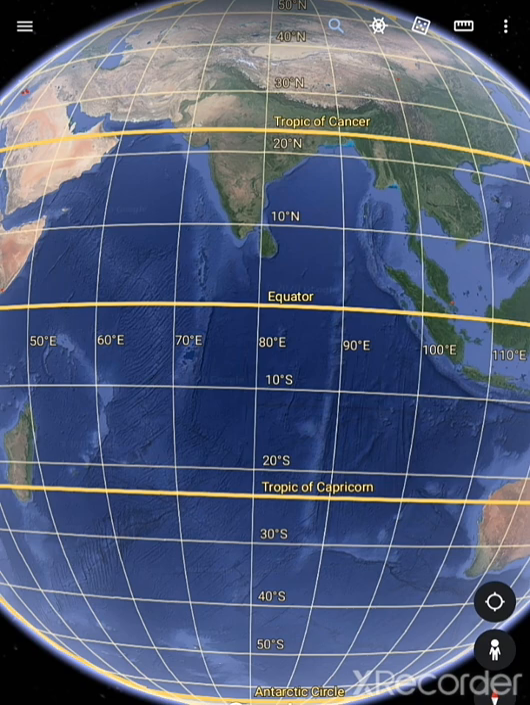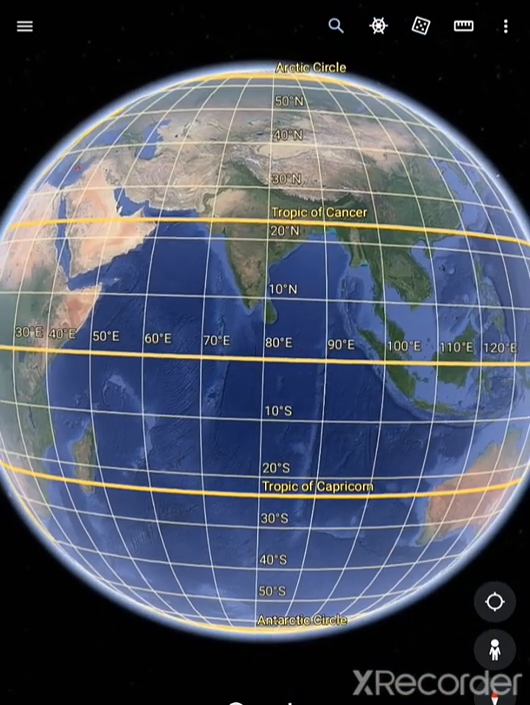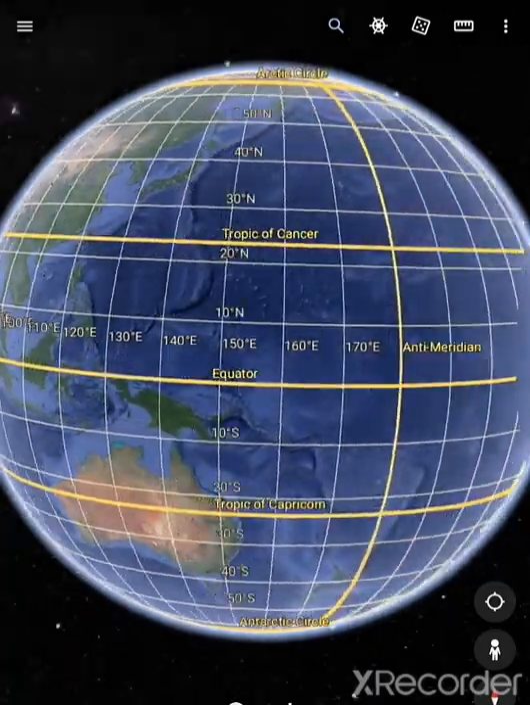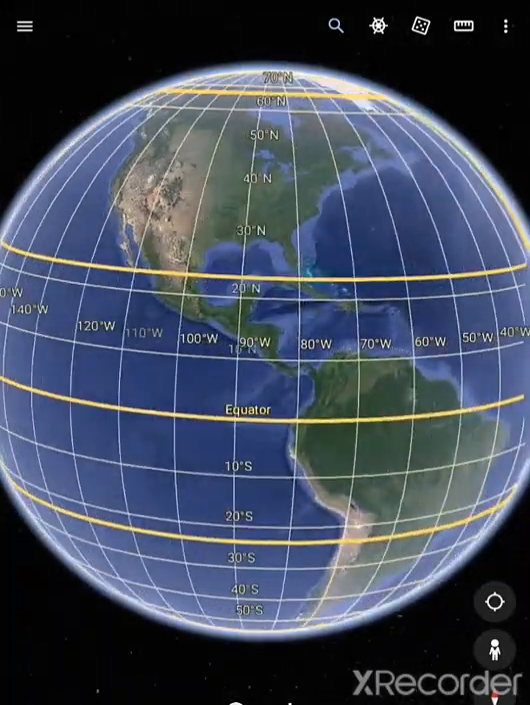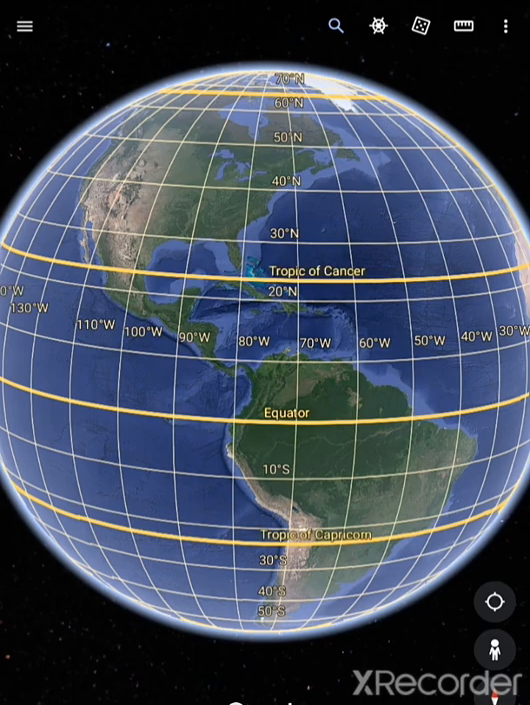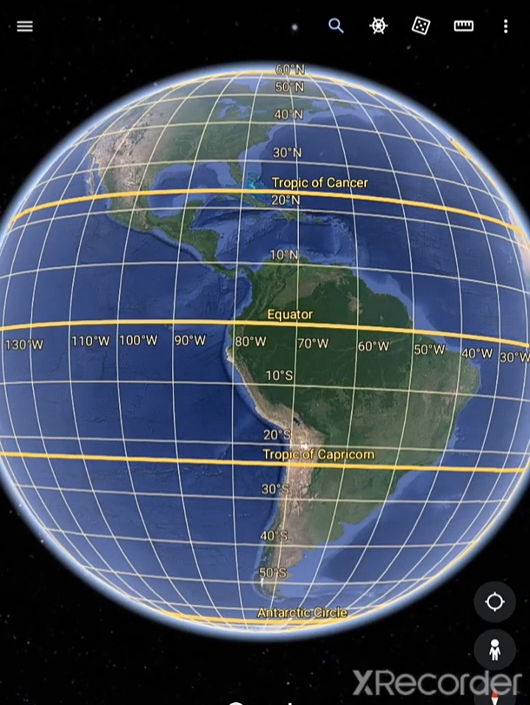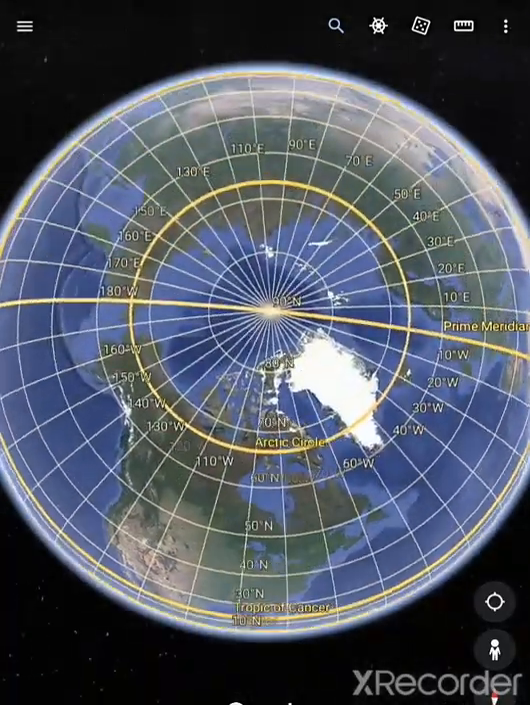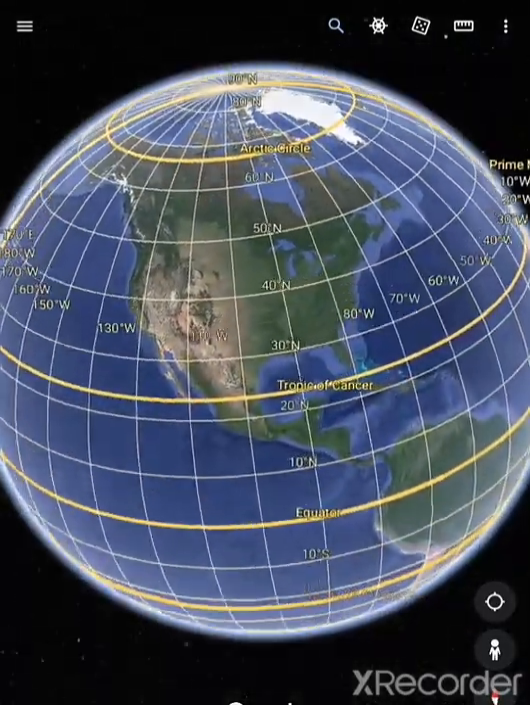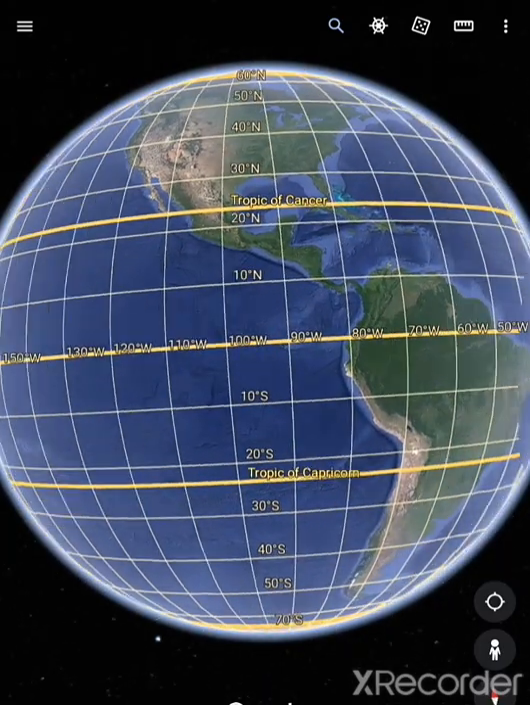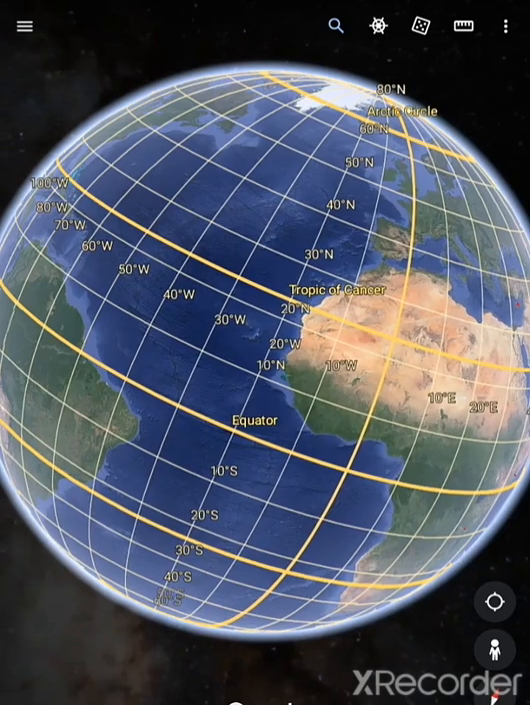Now what are latitudes? All parallel circles from the equator up to the poles are called parallels of latitude. What I said? All parallel circles. You can see all parallel circles from the equator. Here it is, the equator, up to the poles. Where is the pole? Here we have the poles at 90 degrees. All the circles from the equator up to the poles are called parallels of latitude.